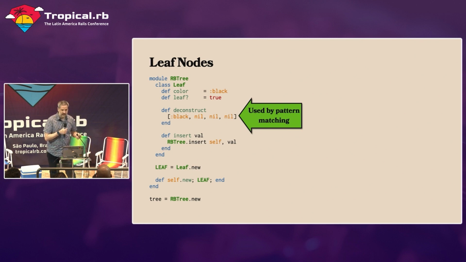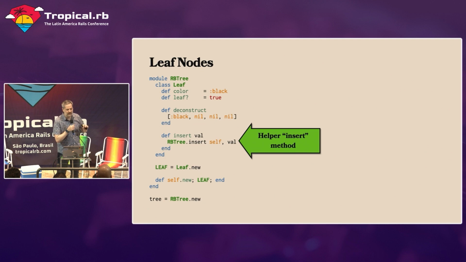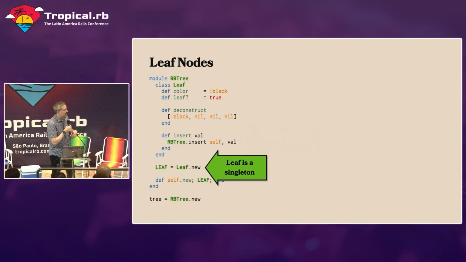Our leaf node is also, this is a functional data structure, meaning that we'll never mutate it. And what's very nice about that is, we have an insert method here. We'll insert into our red-black tree. All that does is just call back out to the class method, insert, passing itself and a value. This is just kind of a helper method to make our API look a little bit nicer. So our leaf is a singleton, and we're able to do that because, as I was saying, this is a functional data structure, meaning we will never mutate it. So it's okay for us to only ever have one instance of the leaf node in our system. We're never going to mutate this thing, so it's okay for it to be a singleton.